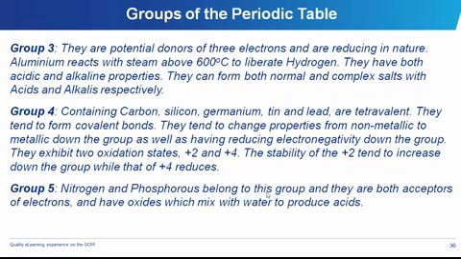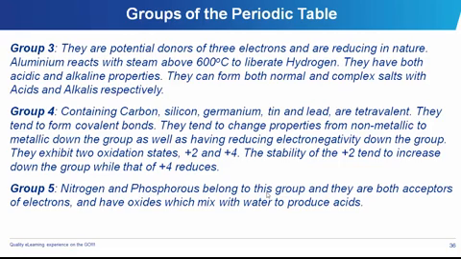Group 3 elements are potential donors of 3 electrons. Whenever they have the opportunity of dumping all their 3 electrons, they would gladly do that. They produce both normal salts and complex salts when they react with acids and alkalis. That takes us to group 4 elements, containing carbon, silicon, germanium, tin, and lead.